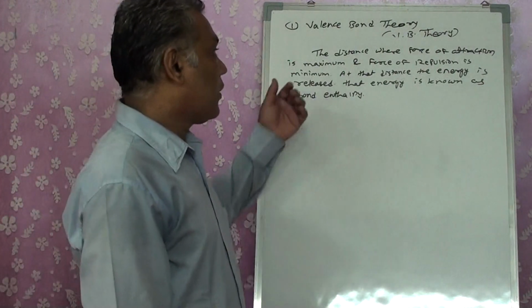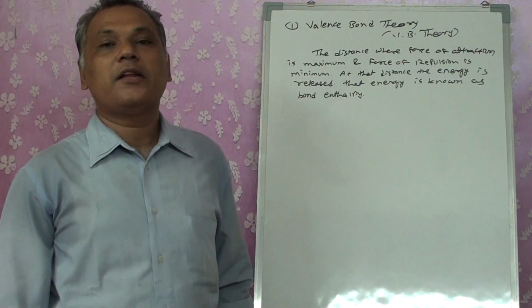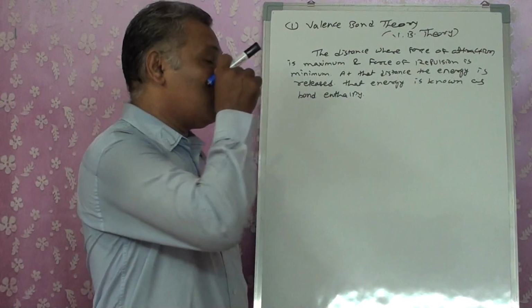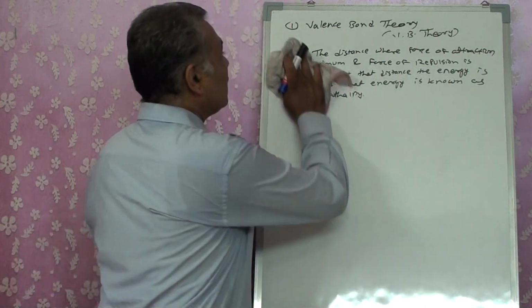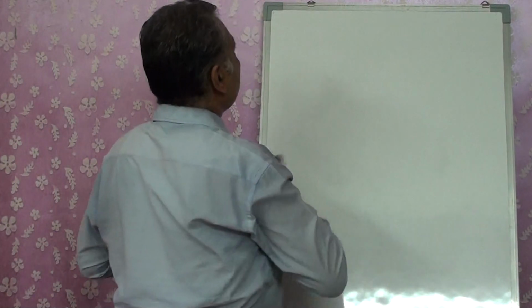Within that theory, we have another factor, that is overlapping of the orbitals. Now when we say that there is a force of attraction or force of repulsion, how will the overlapping of the orbitals be taking place?